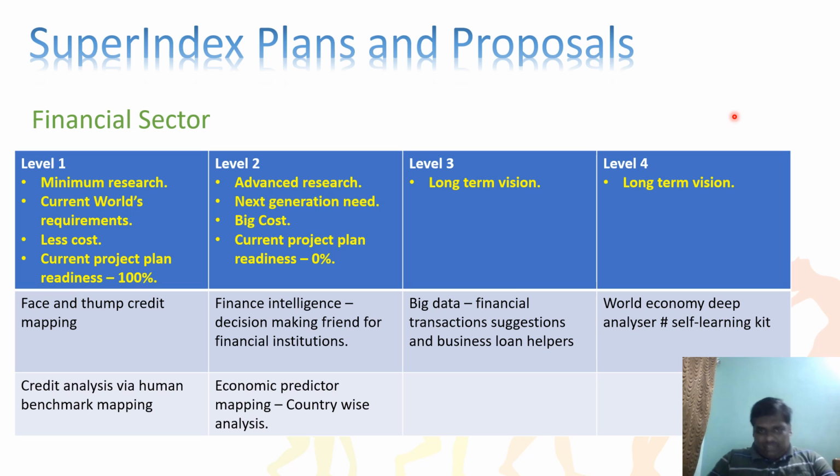Level two. When I come to level two, I'm going to talk about advanced research. That is not there currently. A lot of research is required, further research. It is a next-generation need, not now. The requirement is not there now, but it will be needed by the next generation. The cost is high, a big cost, and the current project plan is zero. This is at the idea level, where patterns are available. Level three and level four are still more advanced. It's a long-term vision. Okay, we'll talk about that.